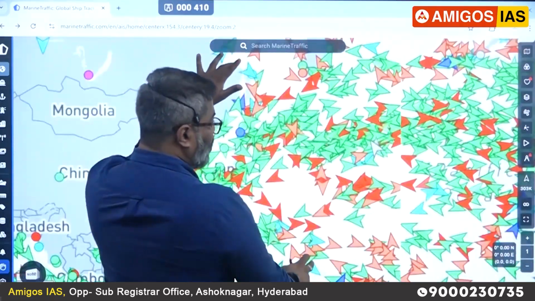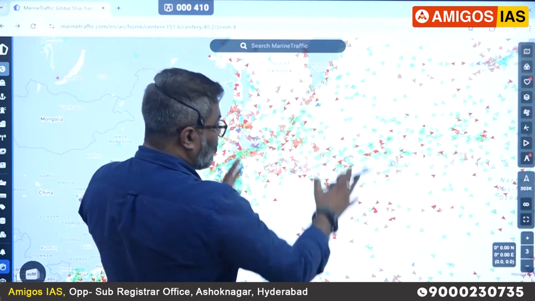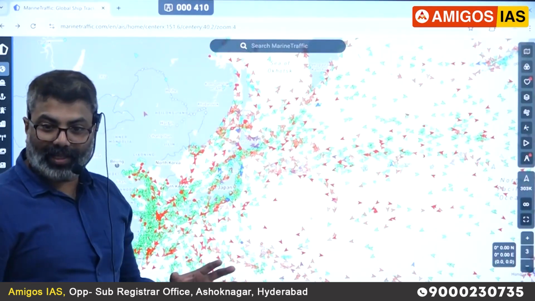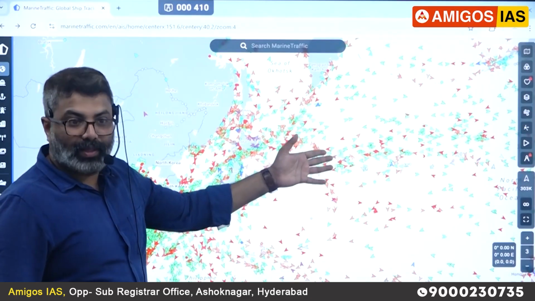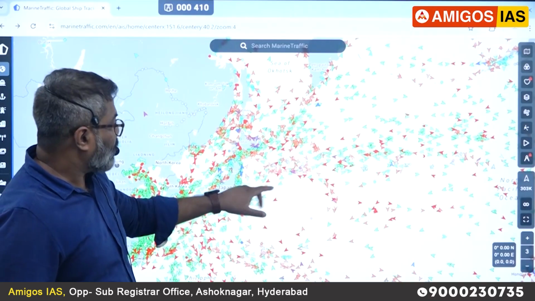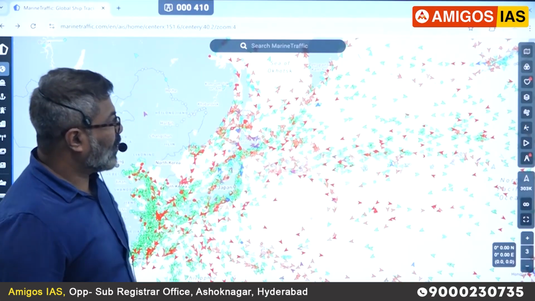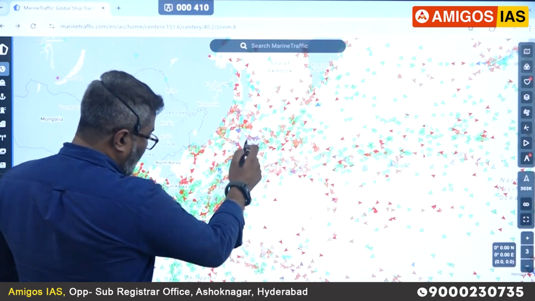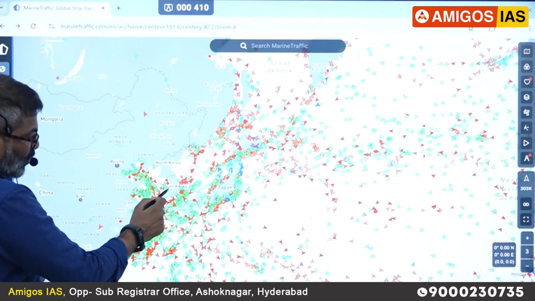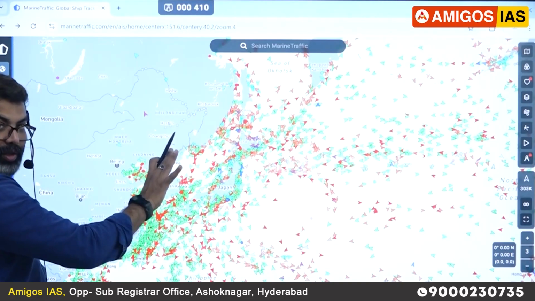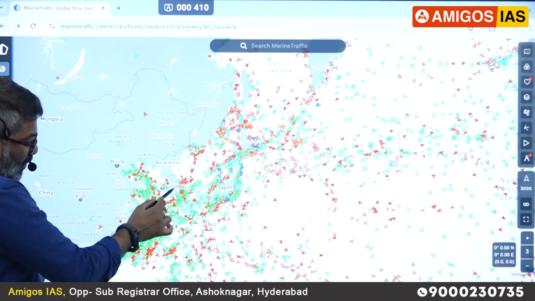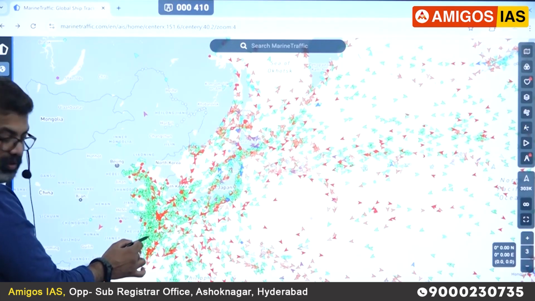Means if I zoom in like this, you can see each ship, like there are so many ships in the water, correct? We can see these are just like our road traffic. Okay. So many ships. See, this is Japan. This is Korea, South Korea. You can see North Korea, around North Korea, not much traffic. But South Korea, you can see. South Korea, China, you can notice.